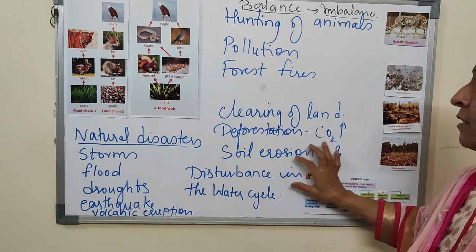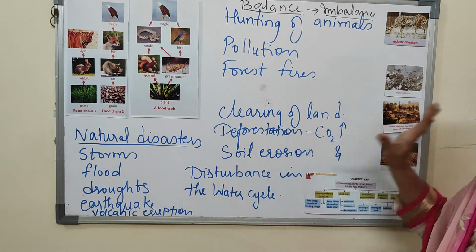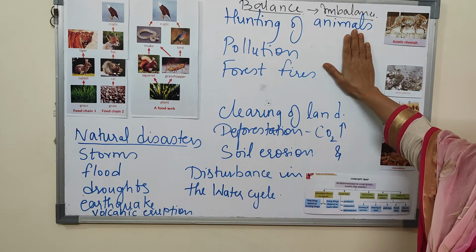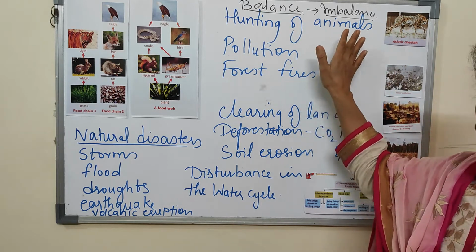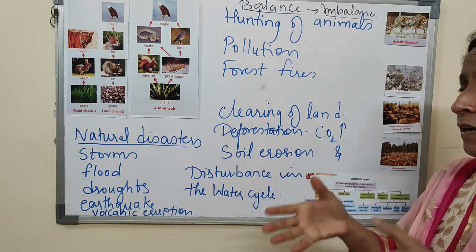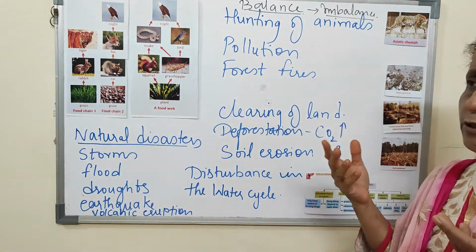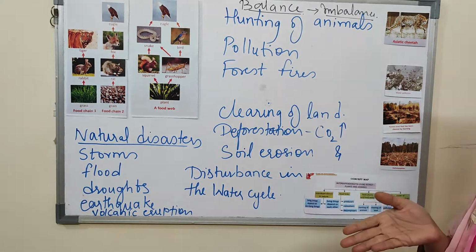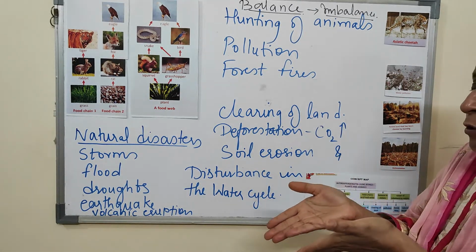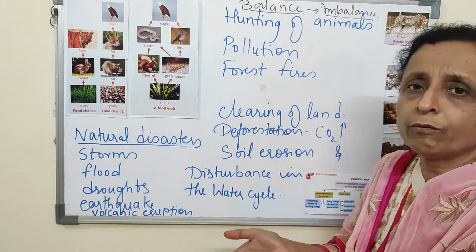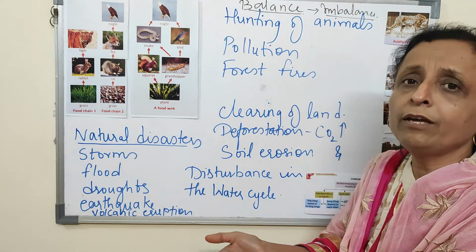There is disturbance in the water cycle also. Pollution can be caused by forest fires. Then we start any factory that will create smoke and dirt, and all the pollutants will be thrown into the water. All the leftovers, the colored substances, whatever waste is produced from the factory, will be thrown into the water.